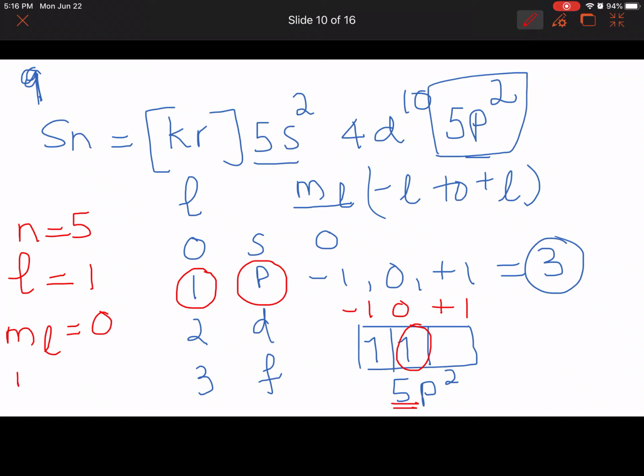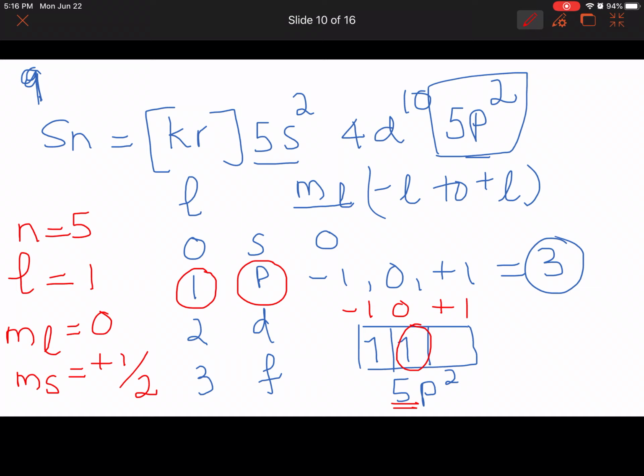And the spin is always facing up. If you have only one electron, we always put it facing up. So the MS is going to be plus half. So those are the 4 quantum numbers for the highest energy electron in tin: N equals 5, L equals 1, ML 0 and MS plus half. Alright, I think I'll stop here for 1 to 9 and I'll start again in the next session.